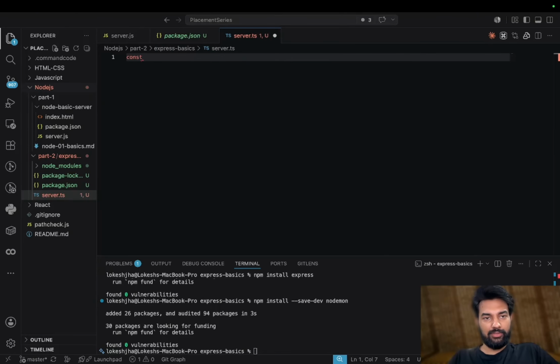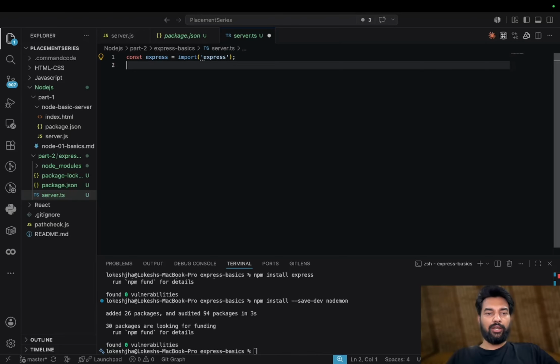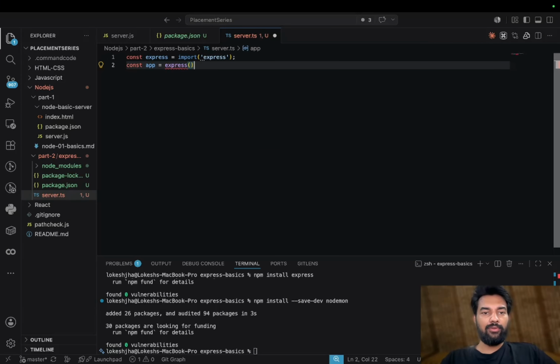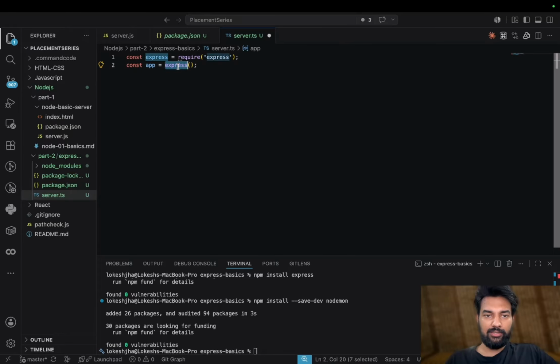So if we are using Express, then we will import Express. Okay, let's close this. Now we have imported Express. Let's take app equals express. Am I missing something? It will be required. Yeah. So now these two lines: we have imported it, we have taken a variable, then we call it as a function, and here we have app. So now this app is Express, which can be used easily.